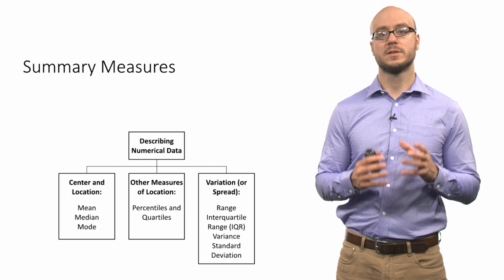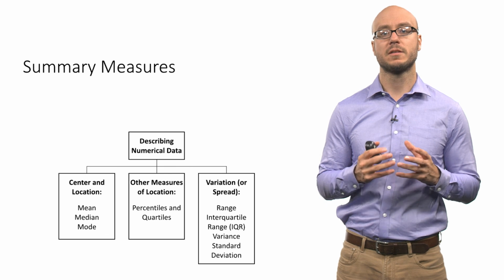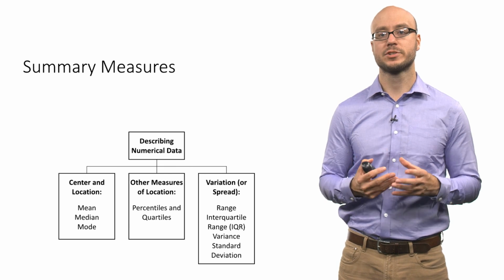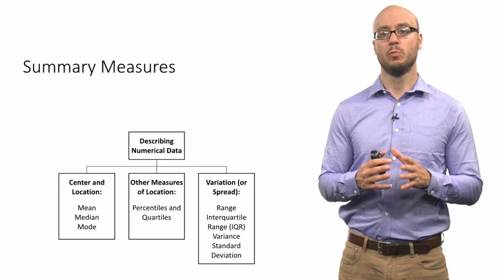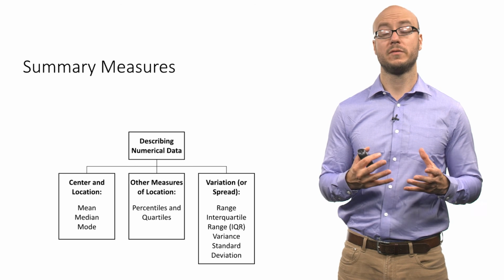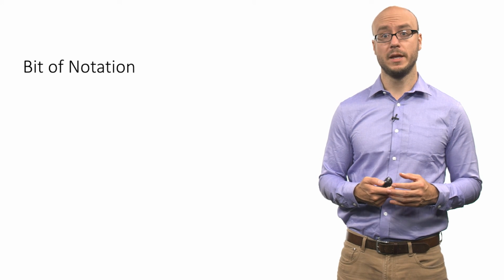Right now we're going to focus on measures of center and location, in particular the mean. It's a very commonly used measure of central tendency. When you try to understand what the typical value is, where the center part of a numerical variable is, we often focus on the mean.